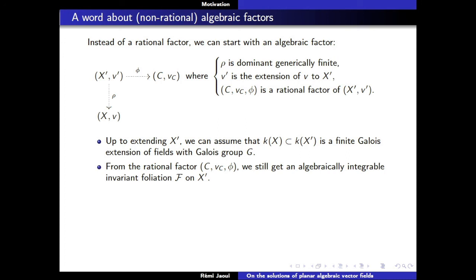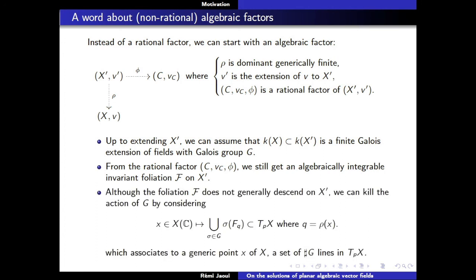So, for example, if your morphism rho is well defined at your singularity P, then the inverse image contains only singularities with zeros of V prime with the same properties, so it would be enough.